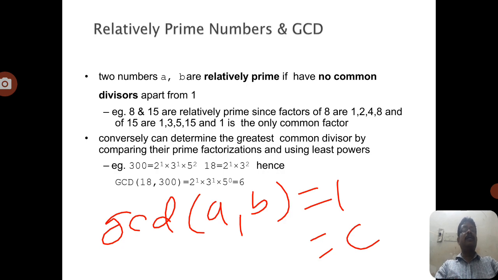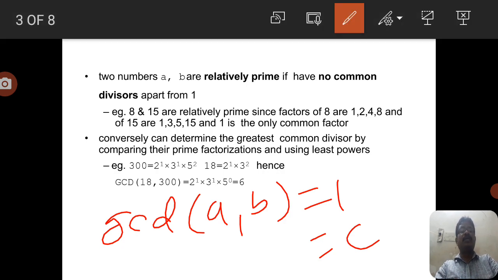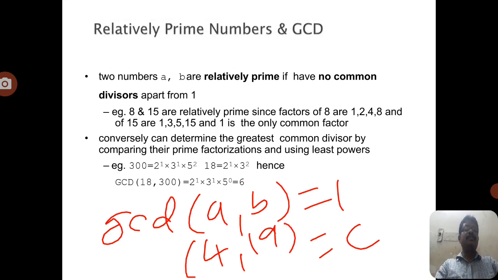So the GCD of the two numbers equals 1. For example, look at 4 comma 19. Here 4 is a non-prime number and 19 is a prime number. The GCD of 4 comma 19 equals 1. So here the relatively prime numbers, 4 and 19, are relatively prime numbers.